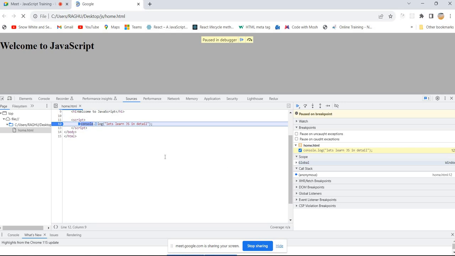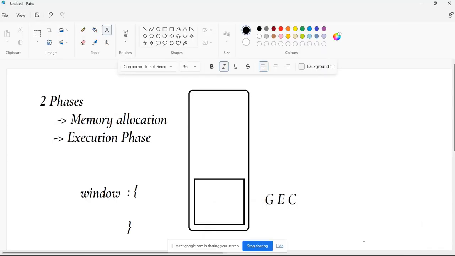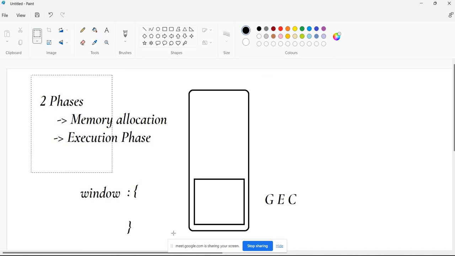So before executing the first line of the JavaScript file, what will this JavaScript engine do? It will follow the memory allocation phase. Just observe carefully.